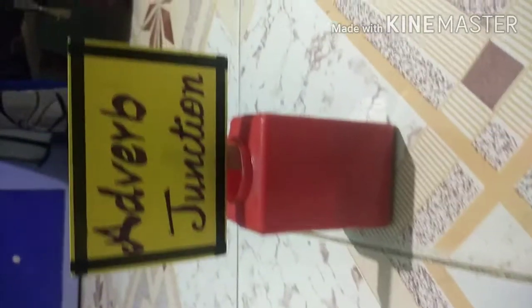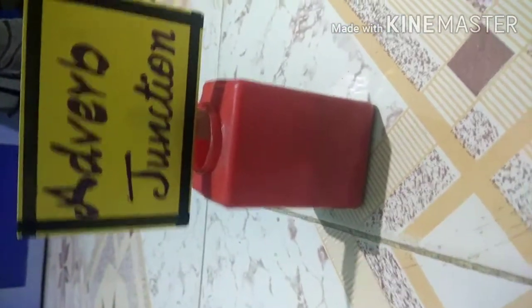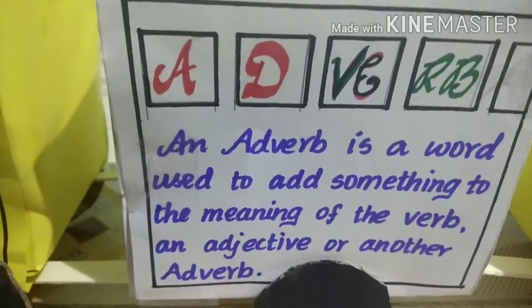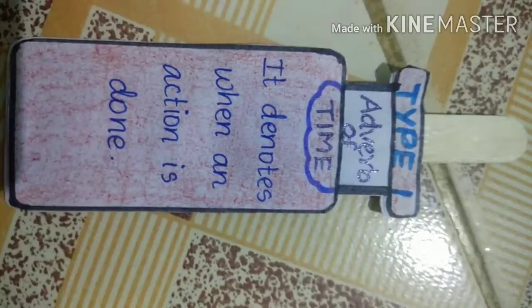Let me move to the next junction named adverb. An adverb is a word used to add something to the meaning of the verb, an adjective or another adverb. Let me see the types. Type number 1. Adverbs of time. It denotes when an action is done. Examples are never, yesterday, today, tomorrow, etc.